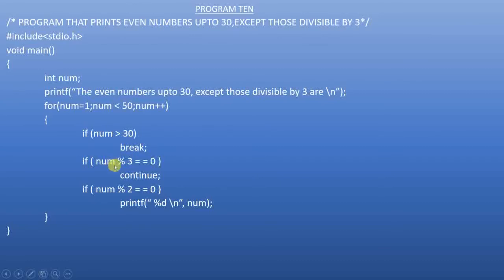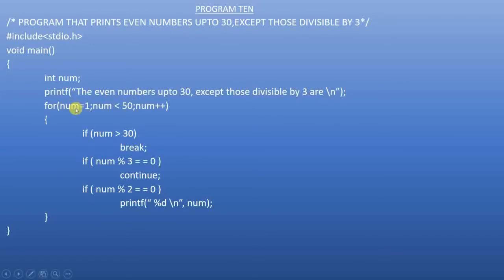For example, if number is 6, this section will not be executed. It will automatically go to 7. And again, if the number is 12, this will be true, so continue will be executed. The number will not be printed. 12 will not be printed. It will go to the next number, 13. Okay, all the odd numbers and those even numbers divisible by 3 will not be printed by this program.